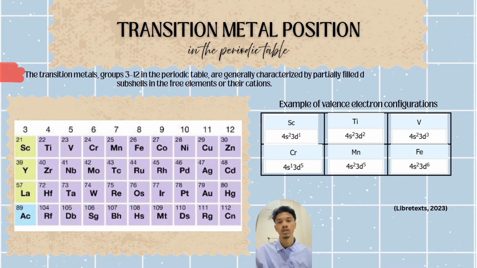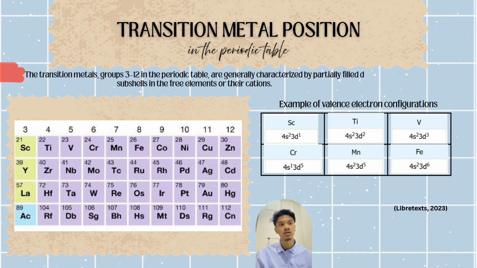For transition metal position in the periodic table, the transition metals are positioned in group 3 until 12 and are generally characterized by partially filled d subshells in the free elements or their cations. Examples of transition metals are scandium, titanium, vanadium, chromium, manganese, iron, cobalt, nickel, copper, and zinc, and others.